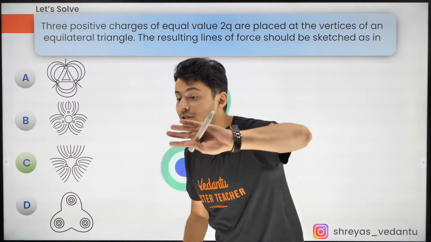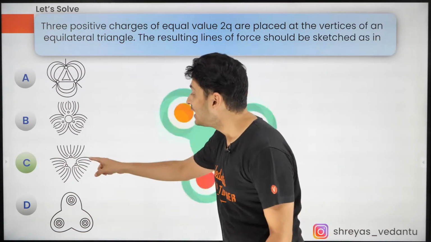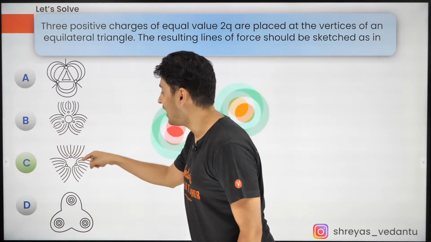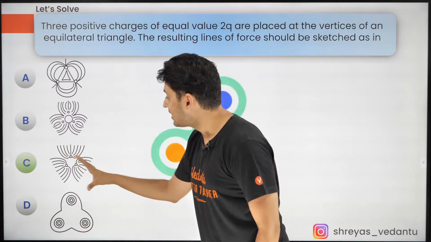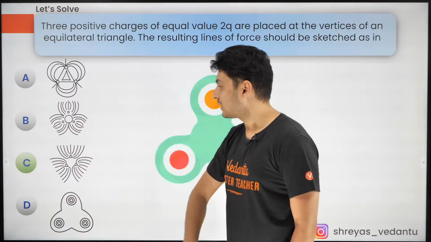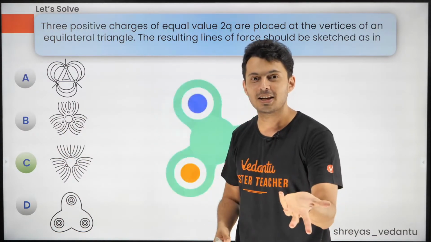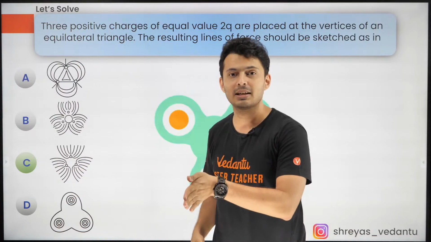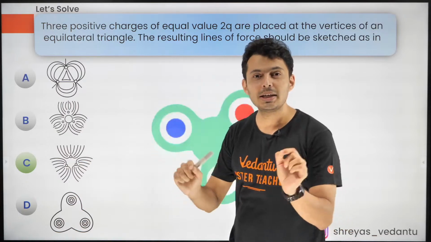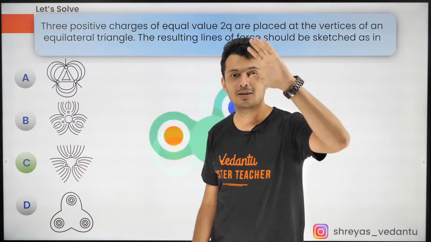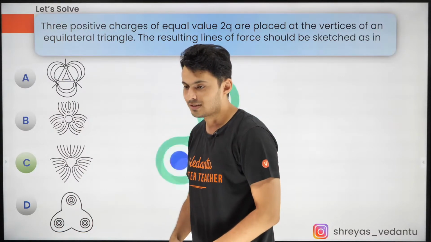No need of direction, Manshi. You just need to check how the field lines are. In fact, it doesn't matter whether it was a negative charge or a positive charge, the diagram would look the same. Only the arrow marks will change. That's the trick. If you replace positive with negative and negatives with positive, the only change is the arrow marks, but the curvature, the shape and the size will all remain the same. I hope this is clear.